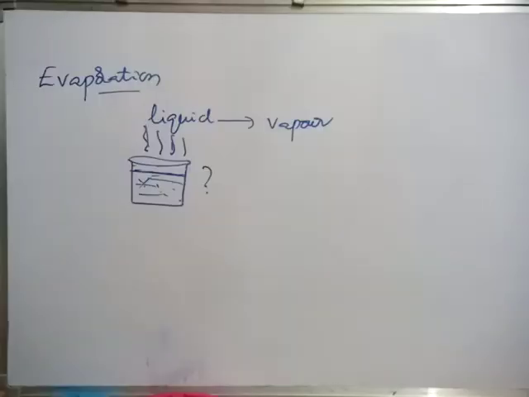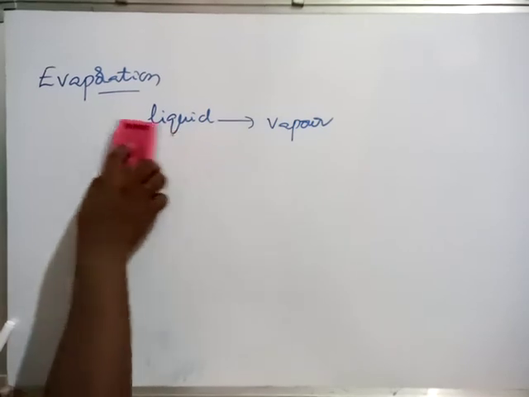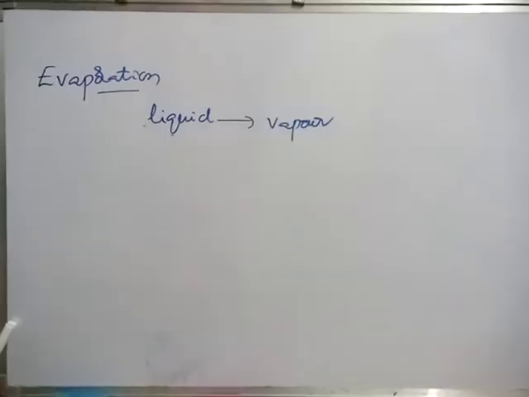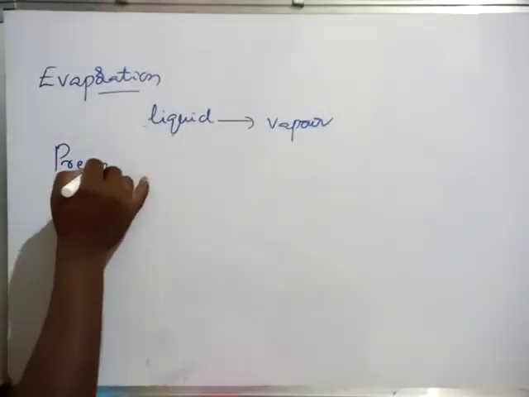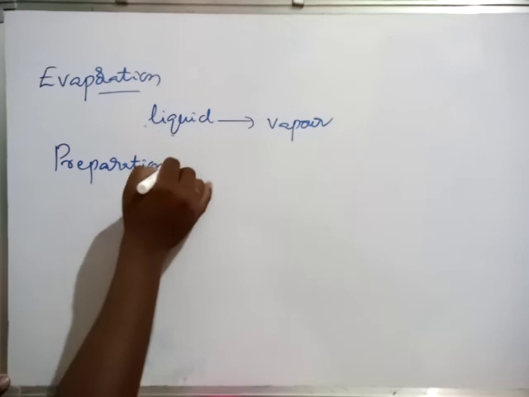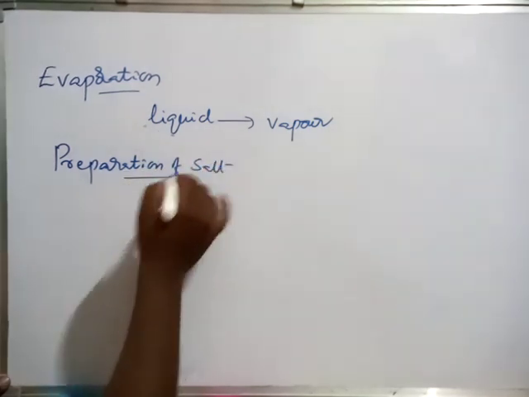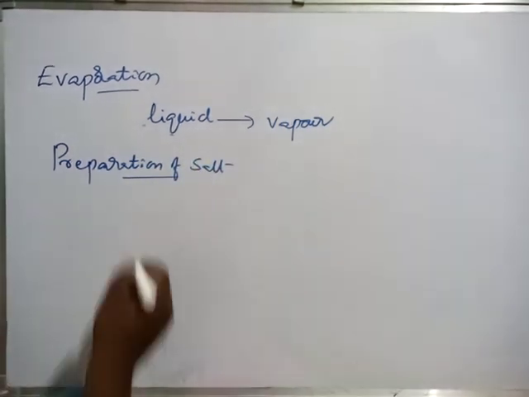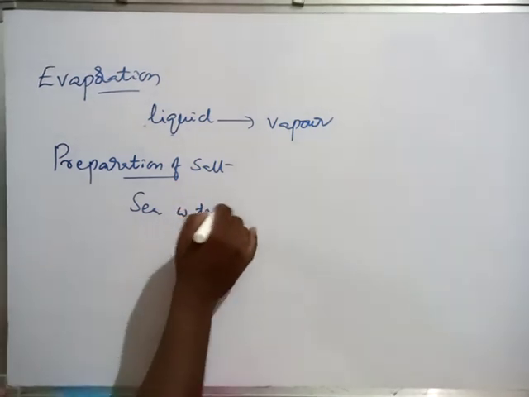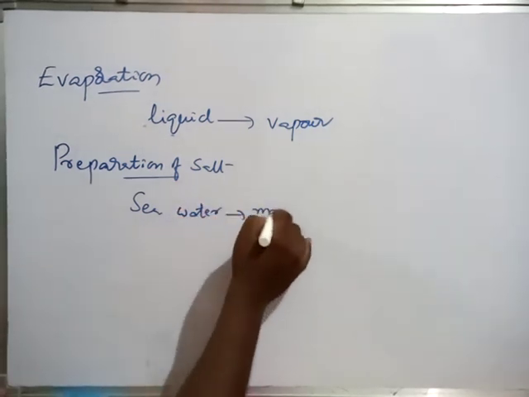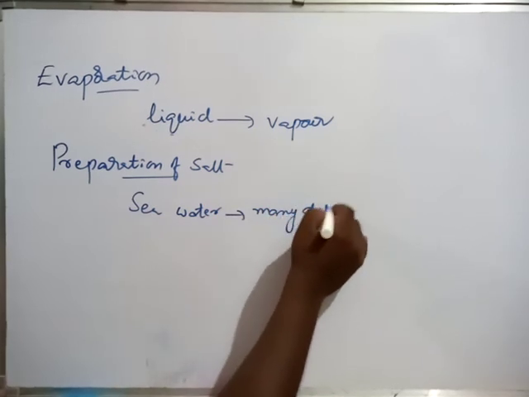How is it a separation method? Definitely, by observing one example we can understand how this evaporation is a separation method. The best example is preparation of salt. We get common salt from the sea. We know that one. The salt is prepared from sea water only. Sea water contains many dissolved salts.